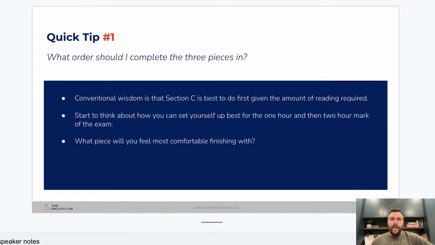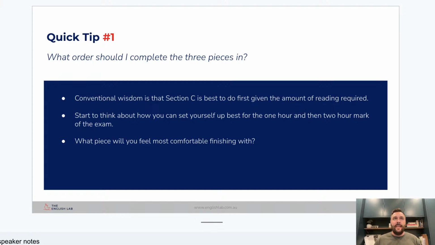You'll see a couple of these pop up throughout the presentation. We're going to start with a quick tip, and that is to ask the question: what order should I complete the three pieces in? Year after year I have given this advice, and I still give it: Section C should be the first piece that you complete. The reason is that we need to start thinking about our reading time. In the first 15 minutes of the exam we are not allowed to be holding a pen. We should be practising this in our revision sessions, in our weekly study, in our daily study.